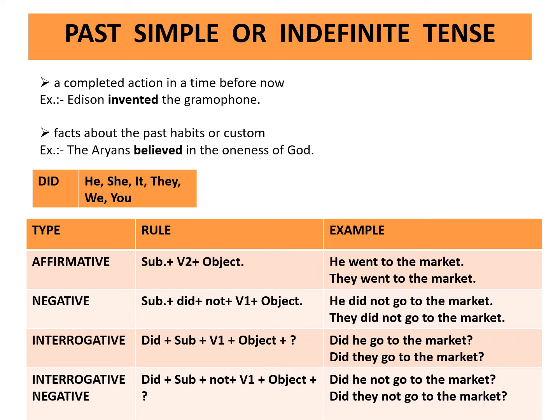Interrogative negative. Rule is did plus subject plus not plus first form of the verb plus object plus question mark. Example, did he not go to the market? Did they not go to the market?